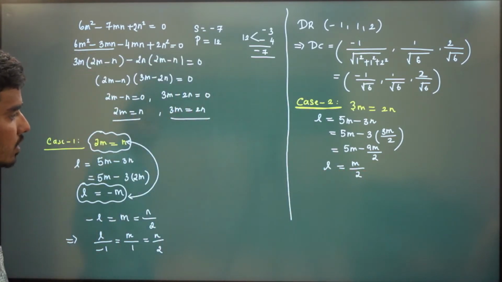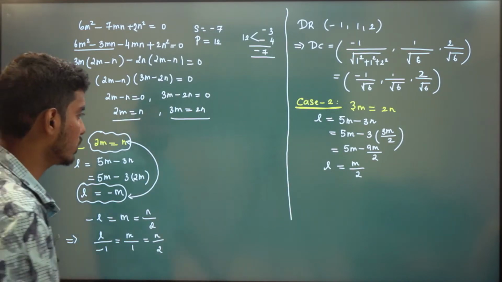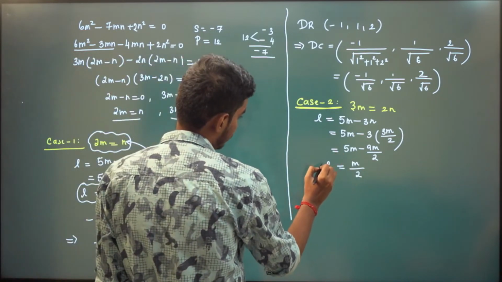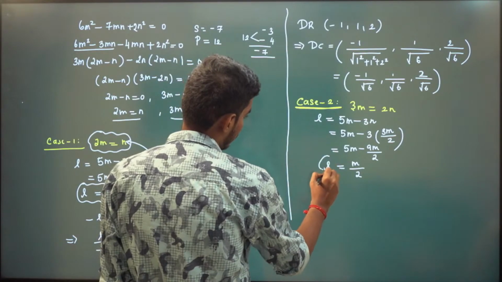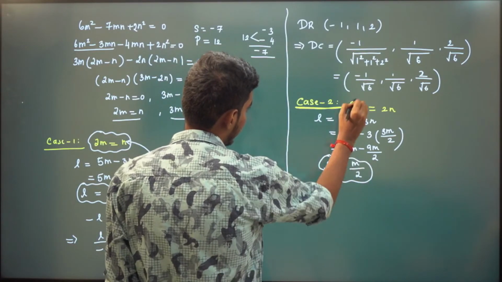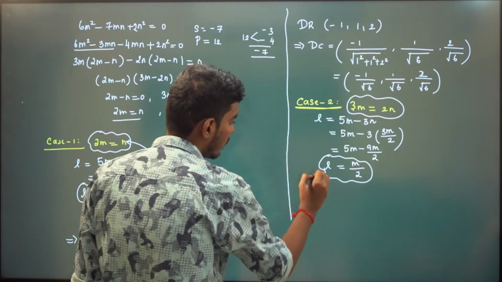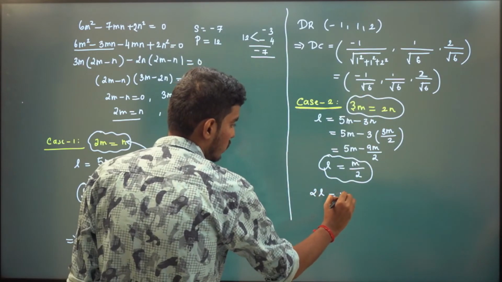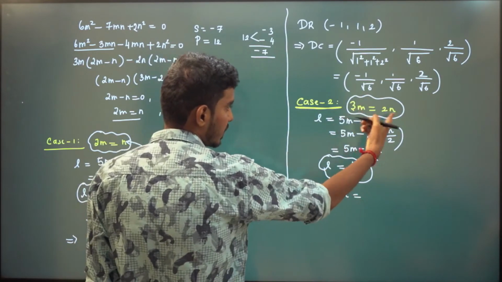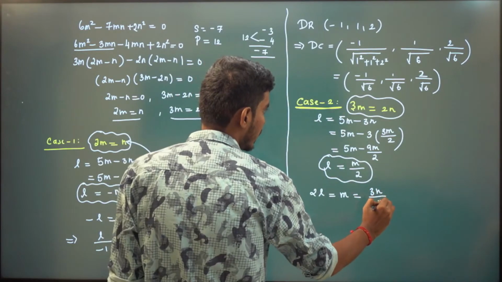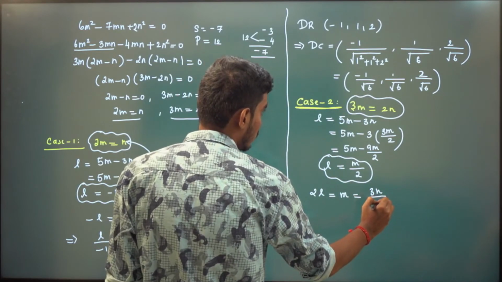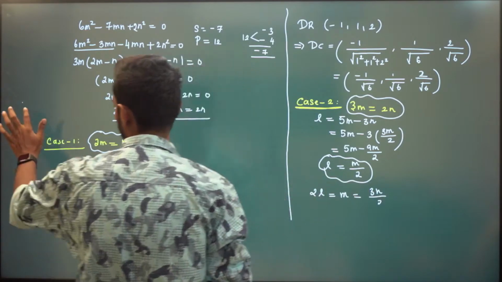Okay. Now you need to connect L, m and n. You need to connect these. See, we have 2L is equal to m. And what is m? m is 2n by 3.